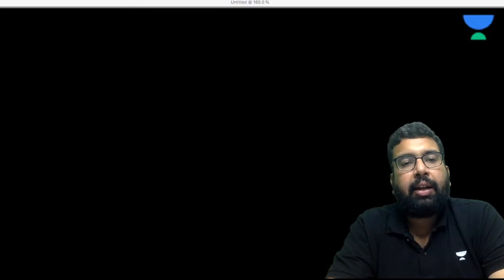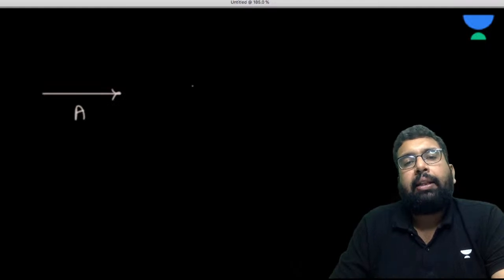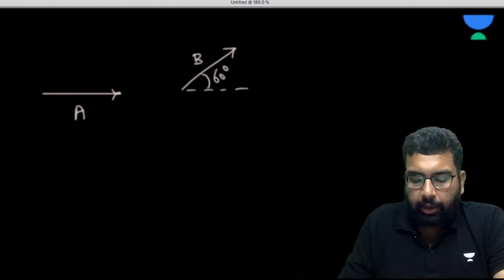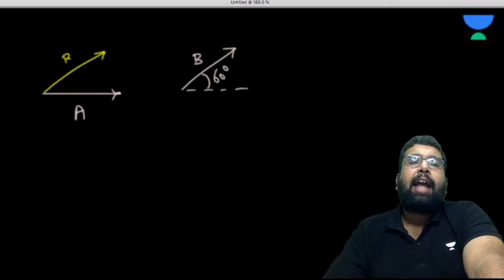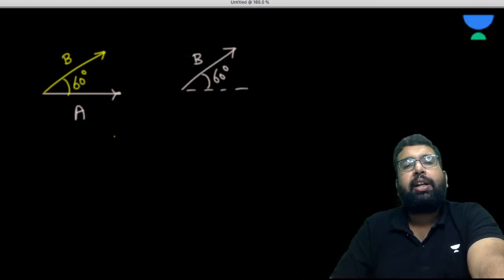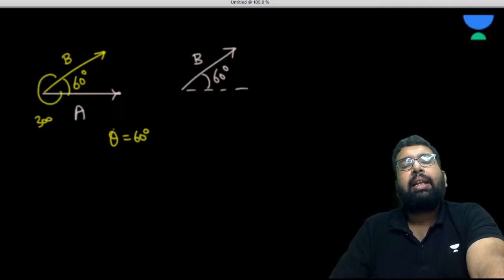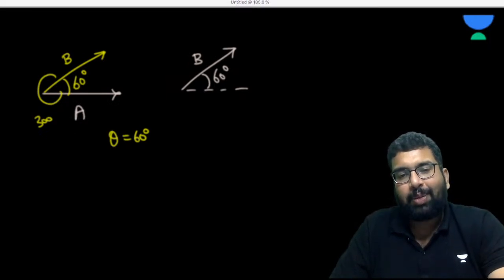Now, if I say that this is a vector A and this is a vector B, and let's suppose this is 60 degree from the horizontal. So what is going to be the angle between A and B? So you can say, sir, we'll be doing the parallel shift. Sir, we'll bring this B near A and join both of them tail to tail, and then we'll check the angle between them. So it is 60 degrees. So the theta is 60 because the other one is 300. So basically the angle between two vectors is the smaller of the two angles. Okay, so it is going to be 60 degree.